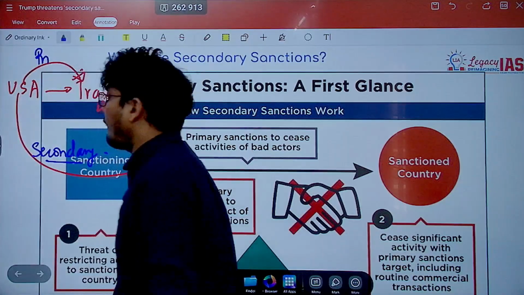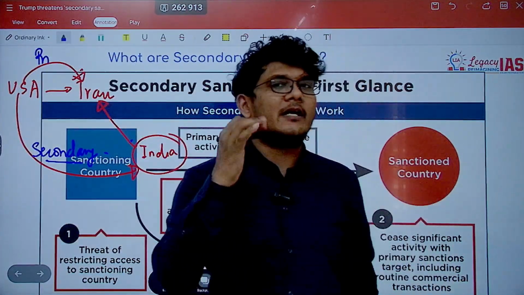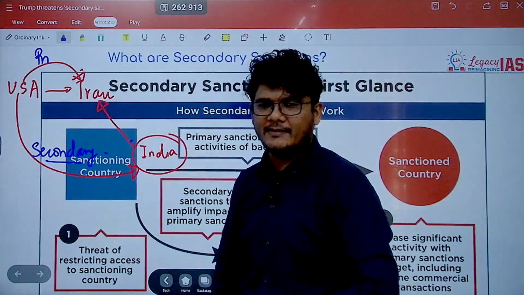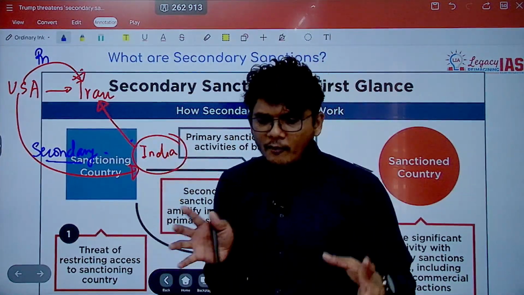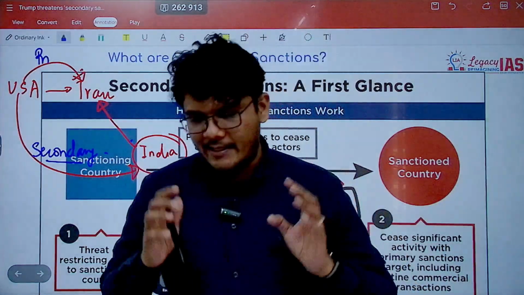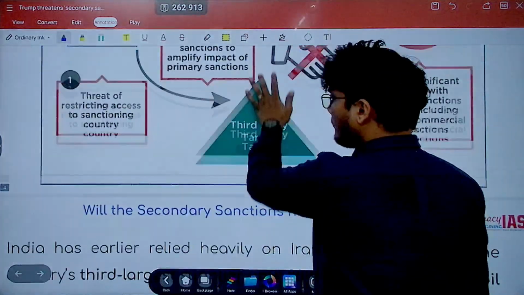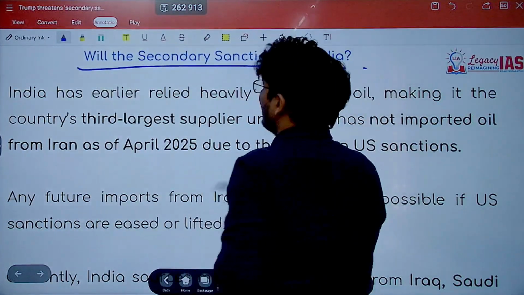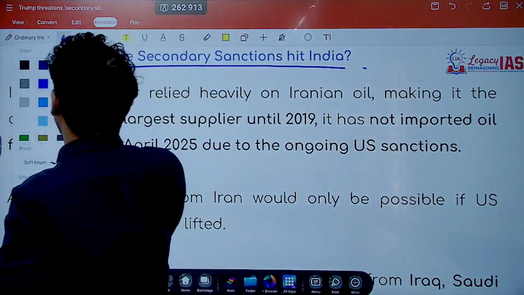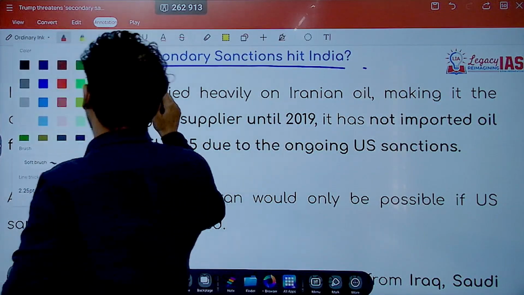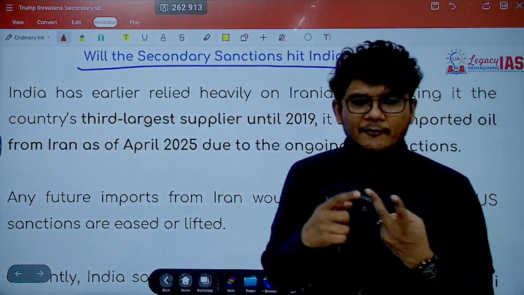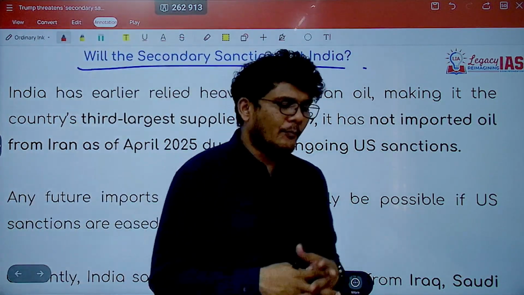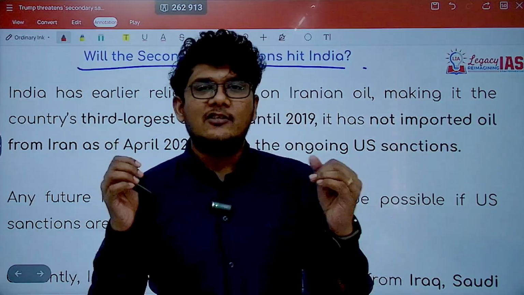So remember, for a secondary sanction, a minimum of 3 countries are required. A primary sanction can happen between two countries itself. So this is the concept of primary and secondary sanctions. Moving ahead, now the question is, will the secondary sanctions hit India? That is the $1 billion question. Now we'll understand from two perspectives. One is the present situation of India's oil imports, and second, India's foreign policy.